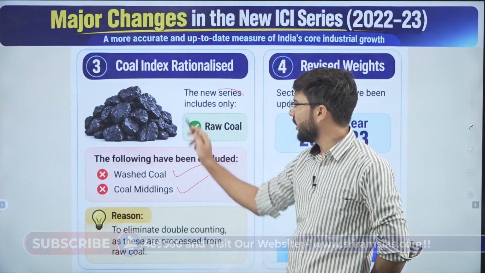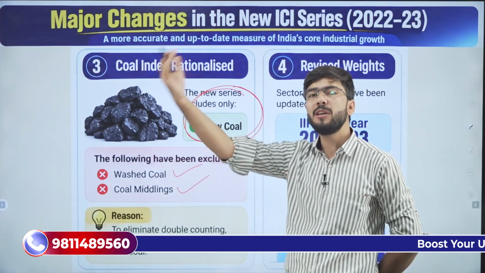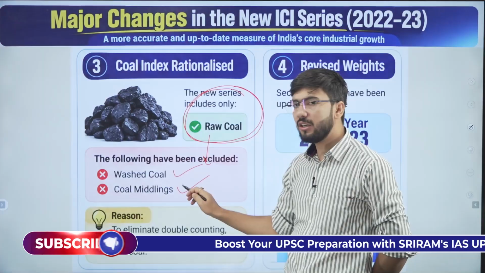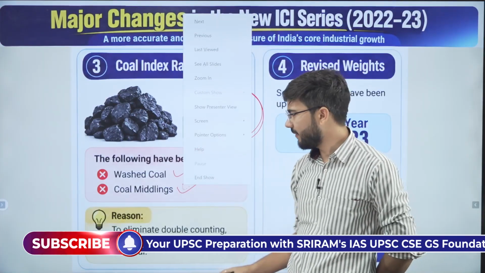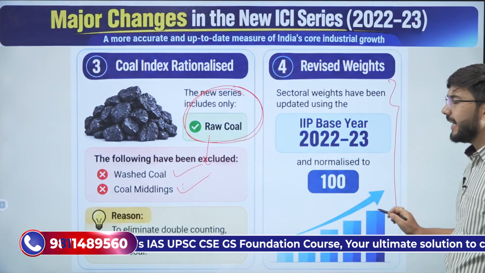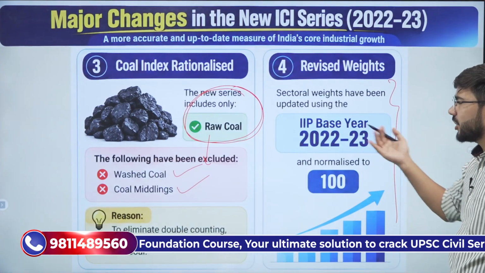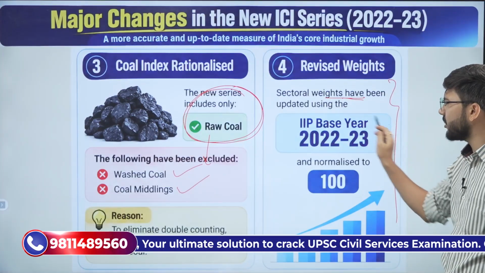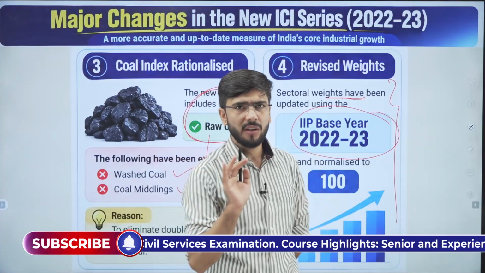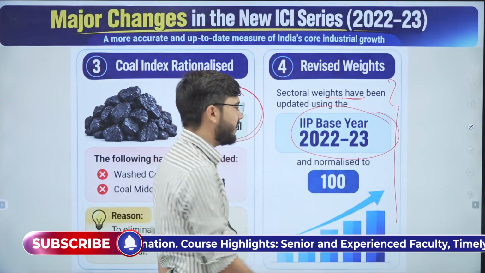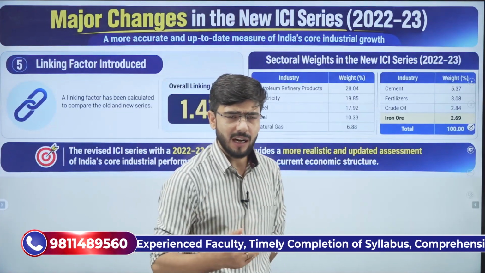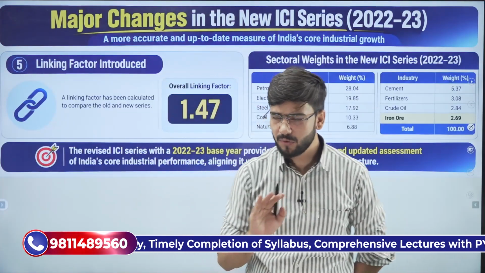But now we will be only focusing on raw coal, that is, how much raw coal has been produced, because otherwise it was leading to double counting. Clear? One more thing, the weightage has been changed, because now the weights will be based on the 2022-23 base year. So the 2022-23 base year weight will be normalized to 100, and then onwards we will calculate the other numbers. Clear this? Okay.